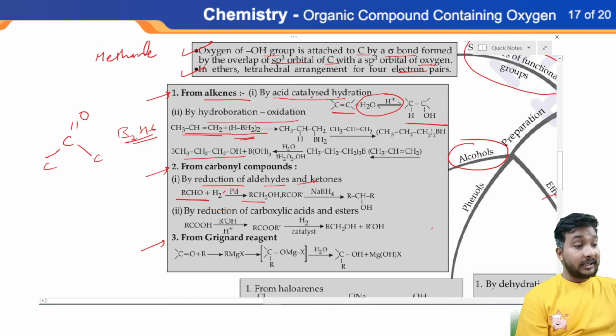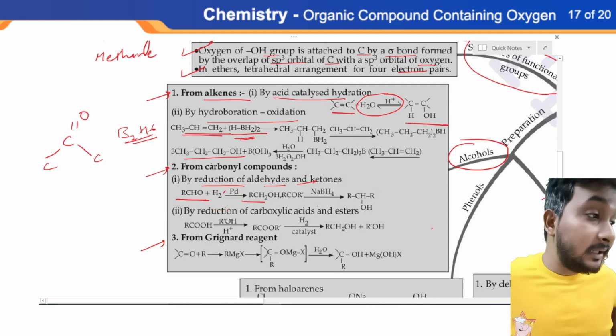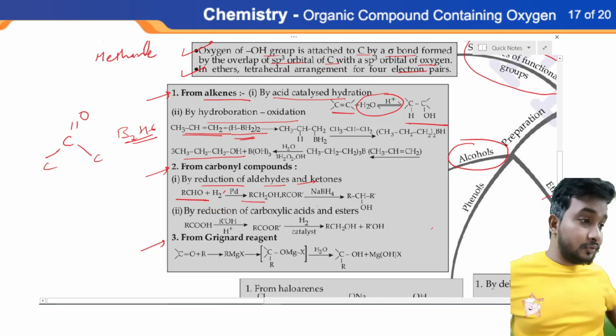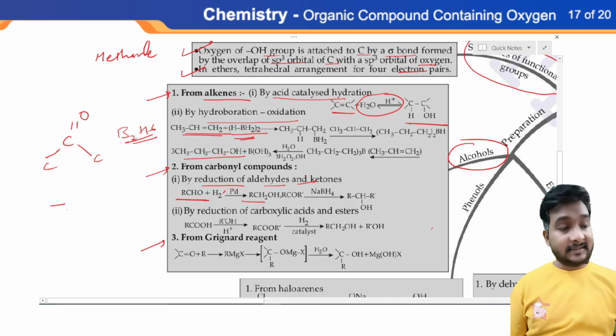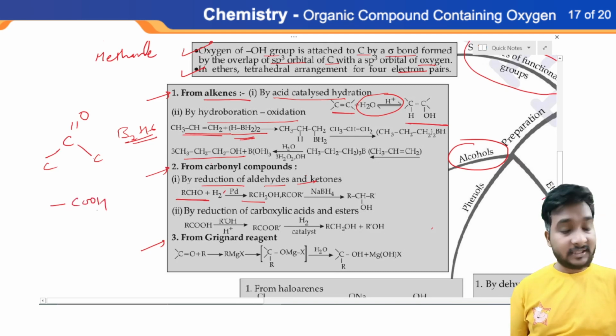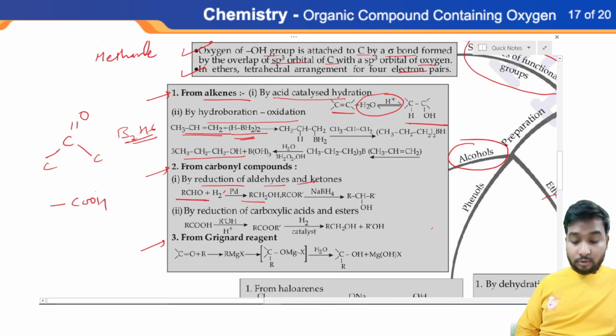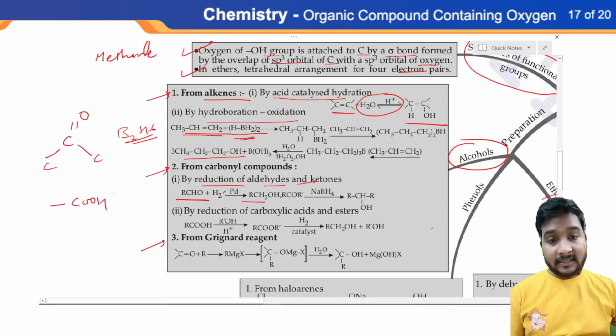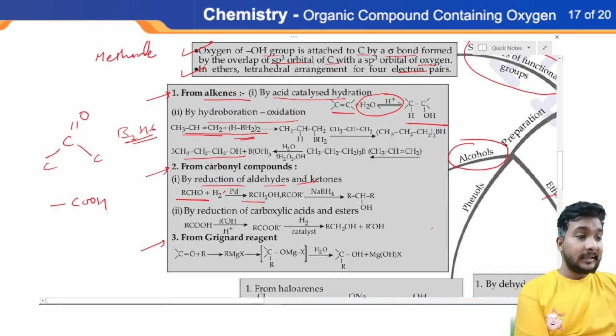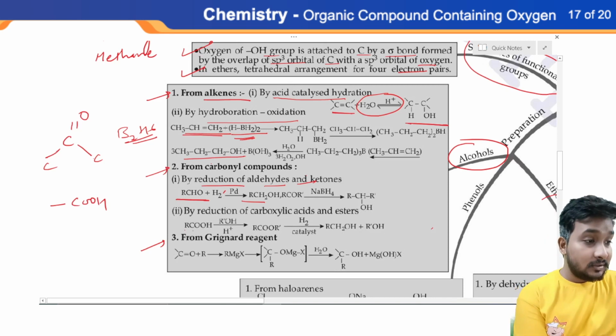Now, second, reduction of carboxylic acids and esters. So, do you know the formula of carboxylic acid? The formula of carboxylic acid is COOH. So, if we have COOH in any compound, then it is called carboxylic acid.